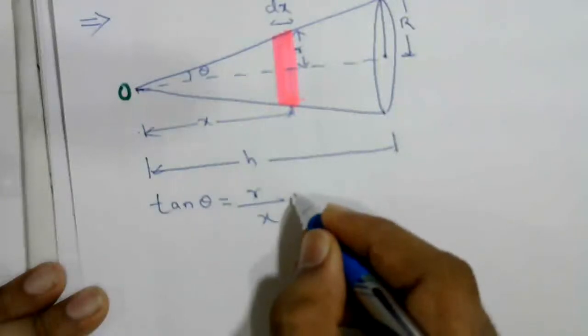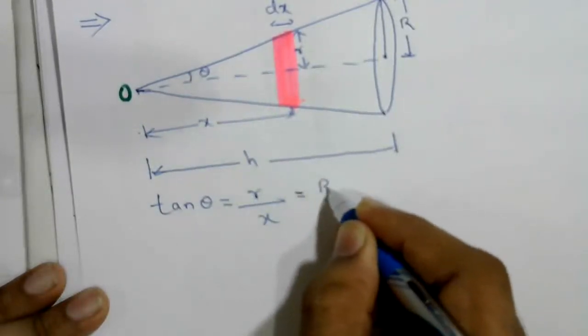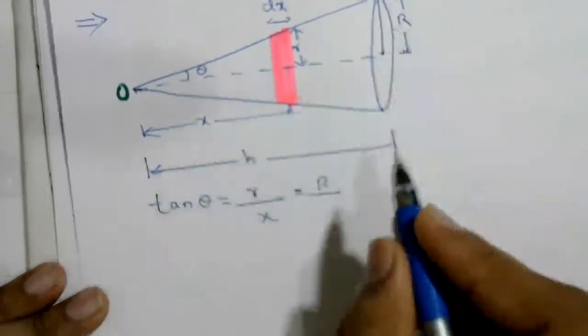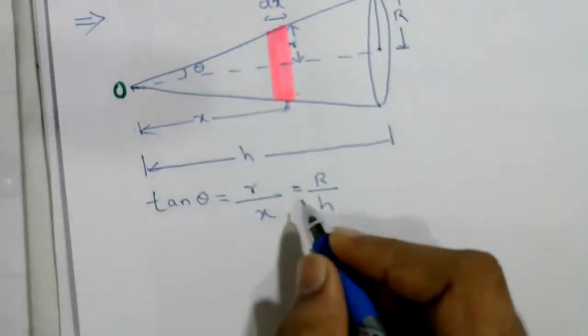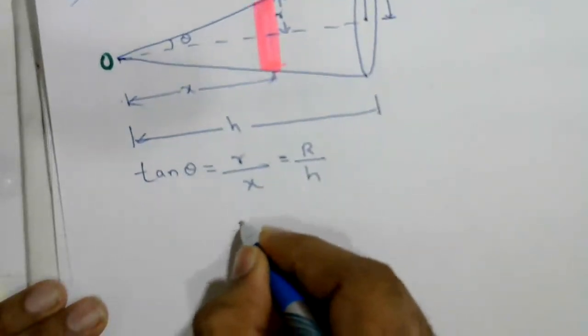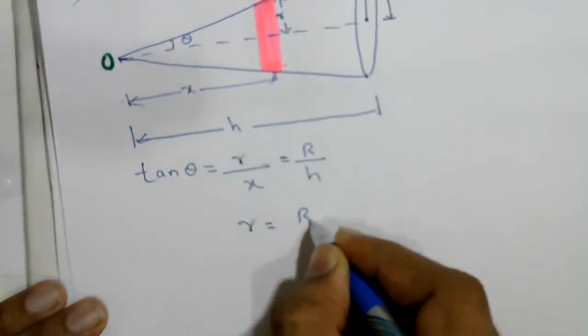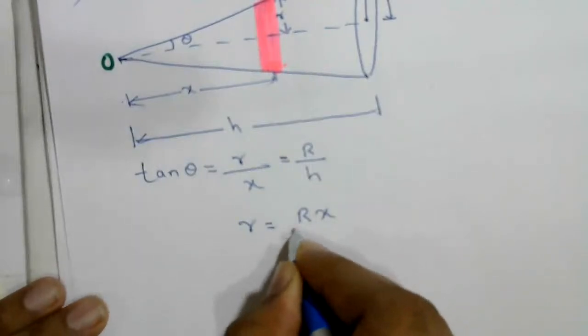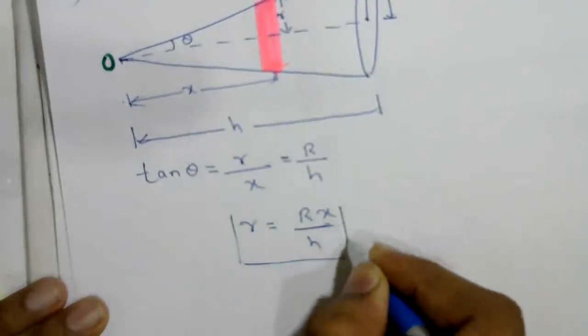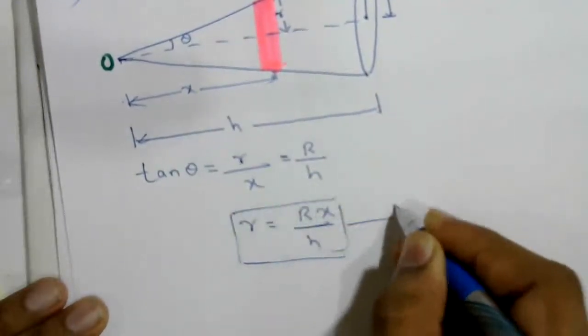So tan theta is equal to capital R, opposite, divided by adjacent, h. Okay, we got this one. So equating, small r equals capital R x divided by h. This is one formula we'll use.